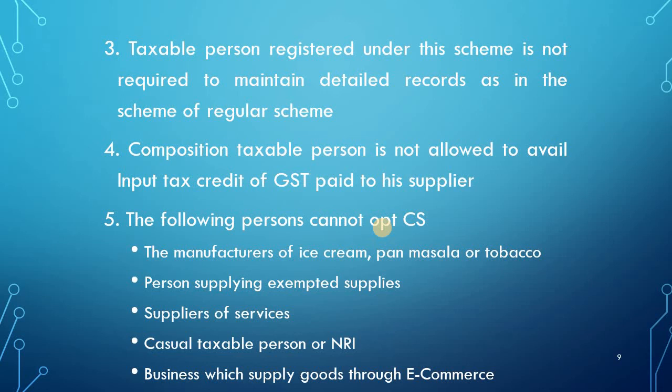Then suppliers of service, as I said, cannot opt for the composition scheme. Then casual taxable persons and NRIs also cannot opt; they have to opt for the regular scheme only. Then businesses which supply goods through e-commerce cannot opt for the composition scheme, they have to opt for the regular scheme.